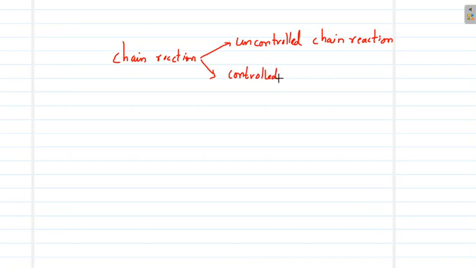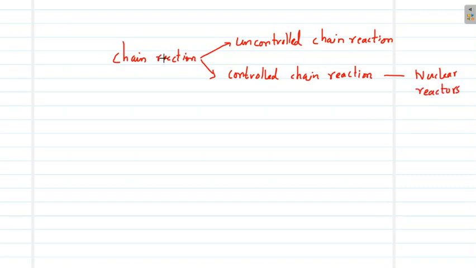In a controlled chain reaction, first the nuclear fission is allowed to happen up to a particular level, up to a sufficient number of neutrons getting produced, and then the process is maintained at a constant level. Then the reaction rate is maintained at one particular constant level. So controlled chain reaction is made useful in nuclear reactors, where we use nuclear fission to produce energy.